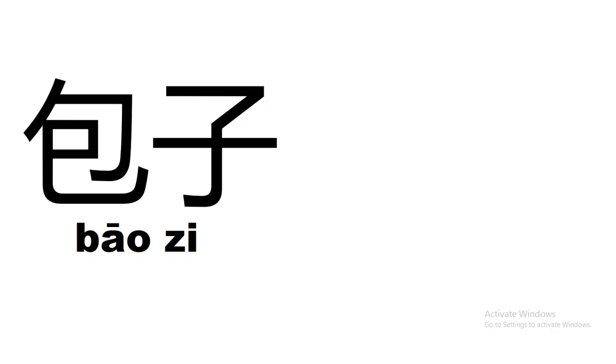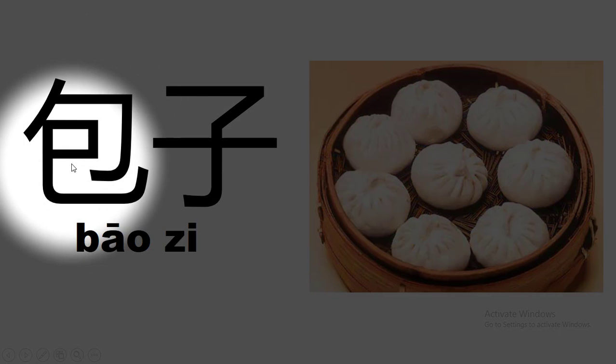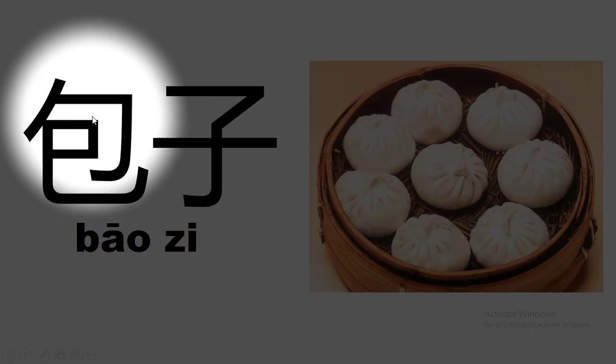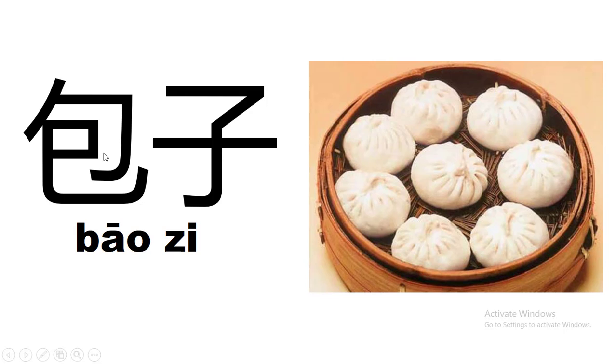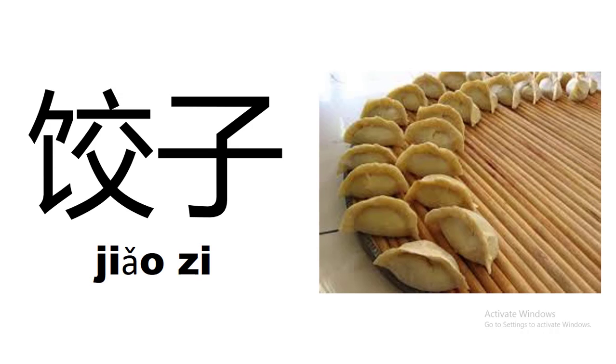这是什么? This is a particularly Chinese food. 这是包子. Have you eaten 包子 before? Now a 包 is like a ball or a bag. You can imagine it being wrapped up around. 包子. 这是什么? You can see the food radical on the left-hand side, so we know it's a food. 这是饺子. 饺子. One of my favorite Chinese foods.